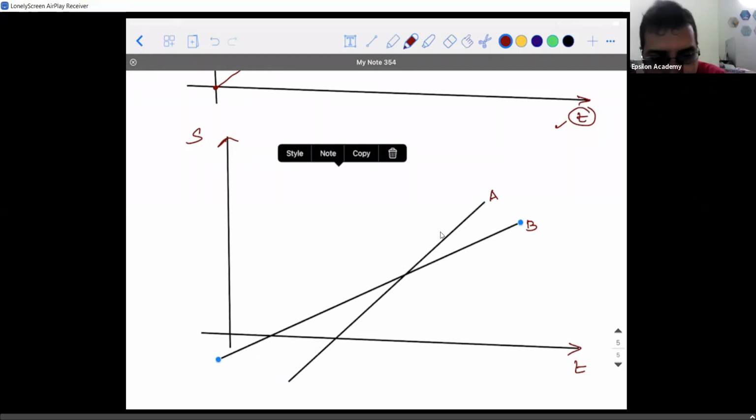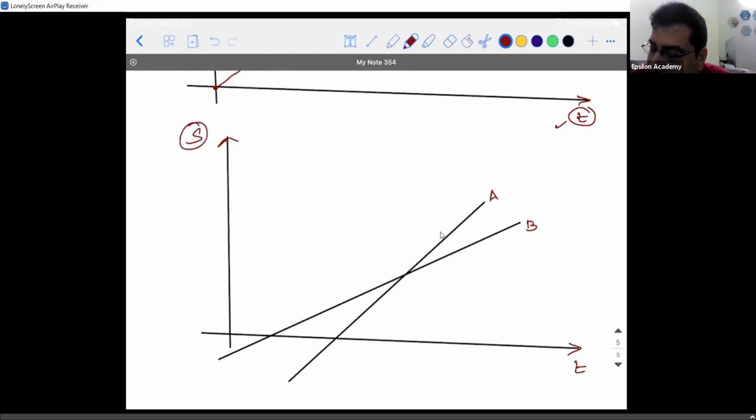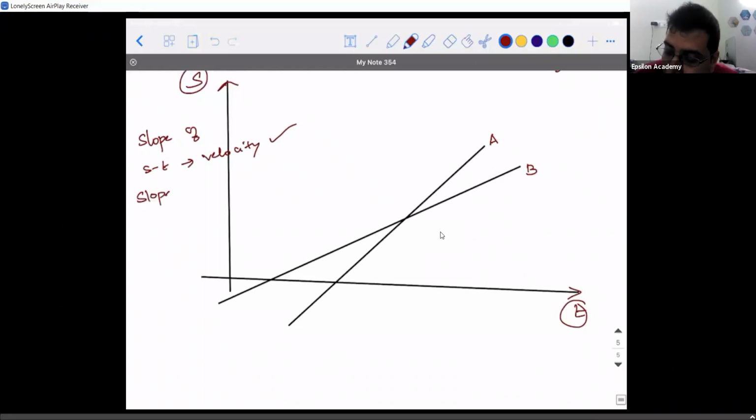Now tell me. Sir, slope of A is more. Slope is bigger. I'm teaching you slope, right? So my answer obviously will be expected in terms of slope. Just now I told you one important point: wherever you have displacement and time, the slope of a displacement time graph is velocity. So you're going to think in this sequence. Slope of displacement time graph is velocity. First point accepted. Second point: slope is what? Tan theta.